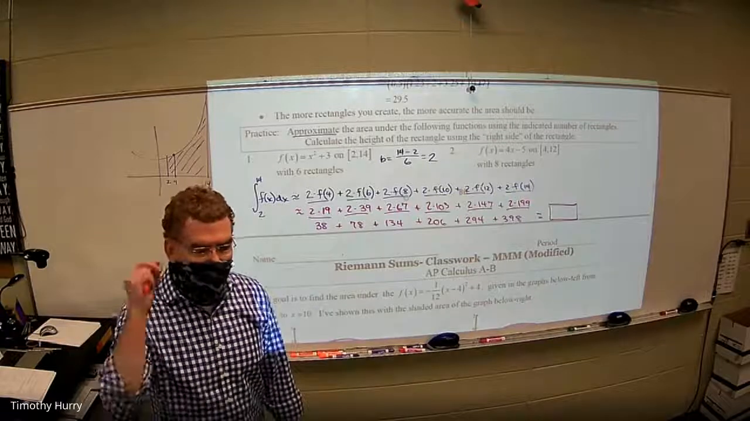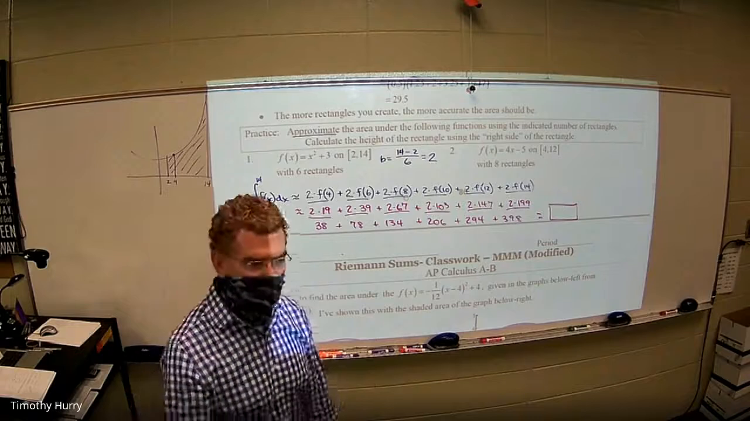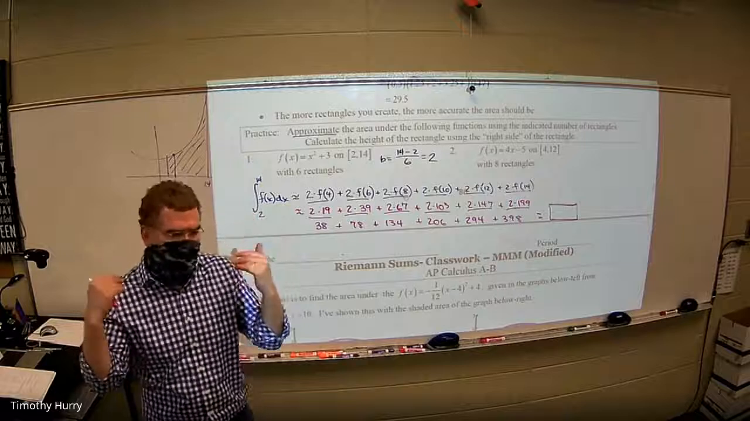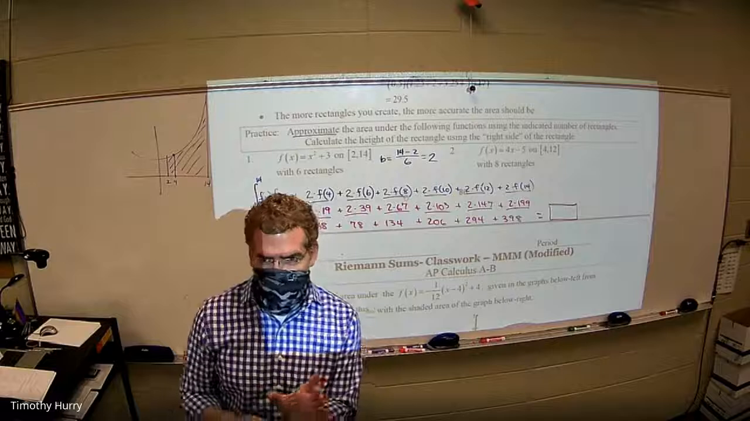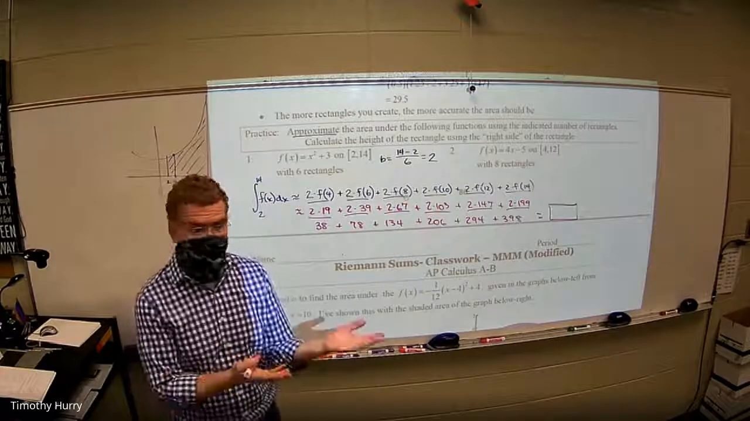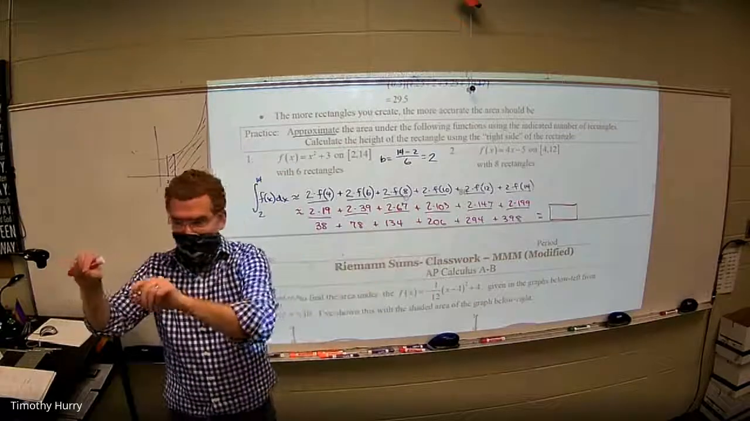Now, also, on all of these problems, when you are in charge of picking the base, the bases are always going to be equal. But AP realized long ago that there are people that make little apps, little formulas, whatever, that you can just plug in formulas, plug in number of rectangles, and it spits out the answer. So what they started doing is giving you tables where the X values that you're plugging